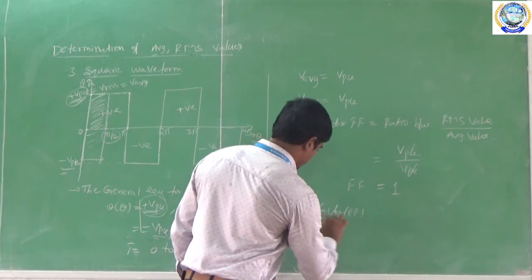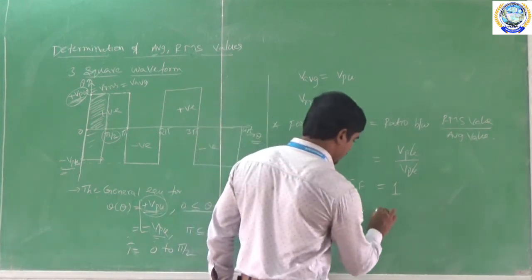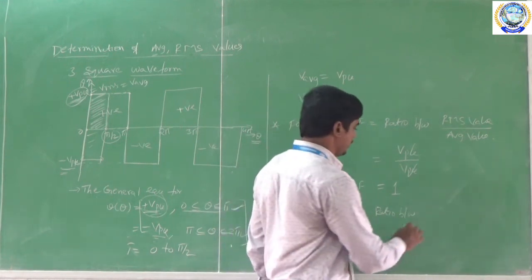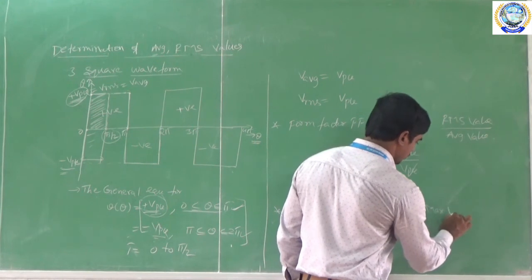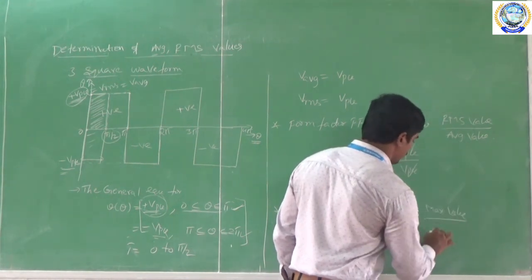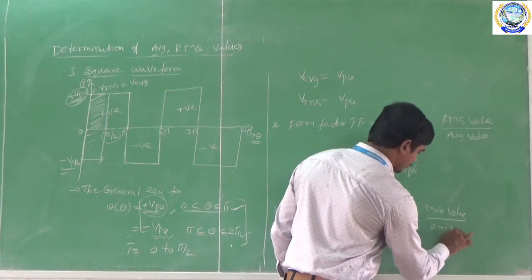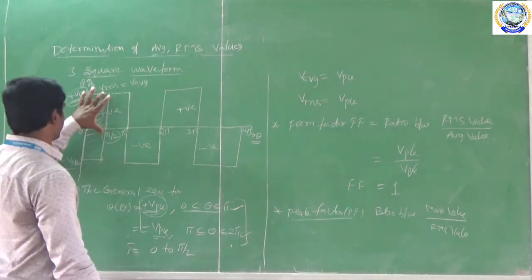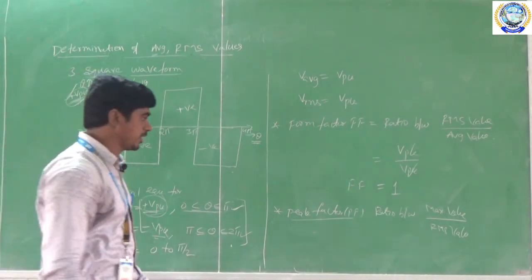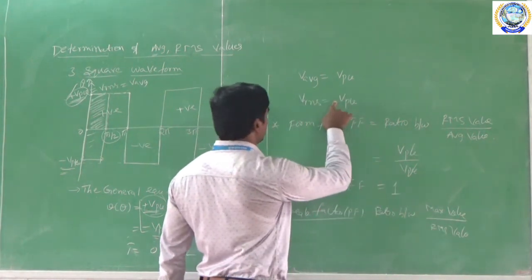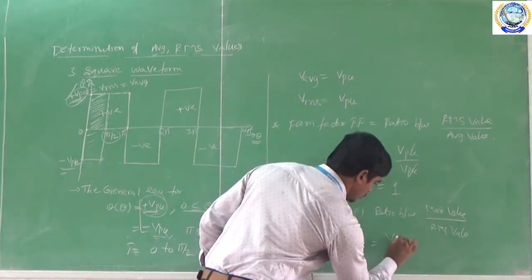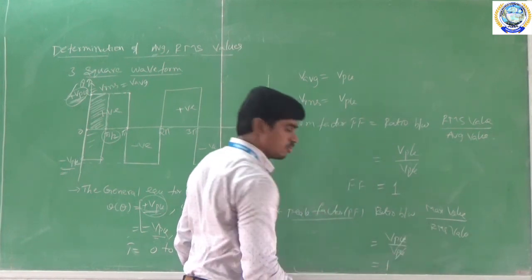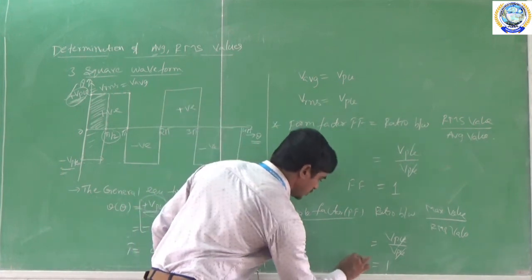The peak factor is defined as the ratio between the maximum value to the RMS value. What is the maximum value here? The maximum value is equal to VPK, and the RMS value is equal to VPK. So both are the same, VPK by VPK, and both get cancelled. This value is equal to 1. Therefore, the peak factor is equal to 1.